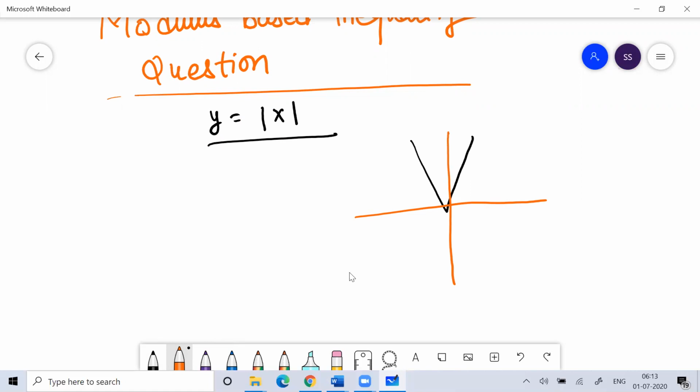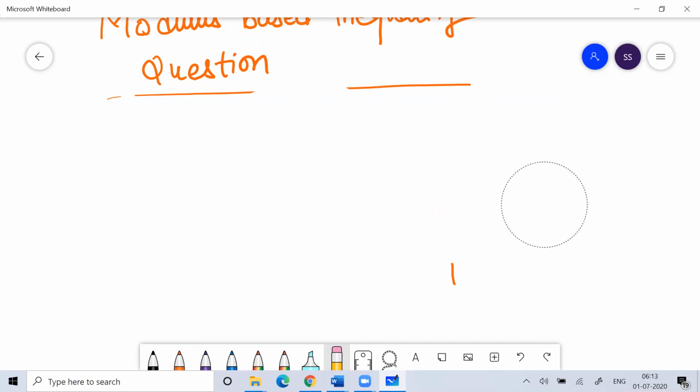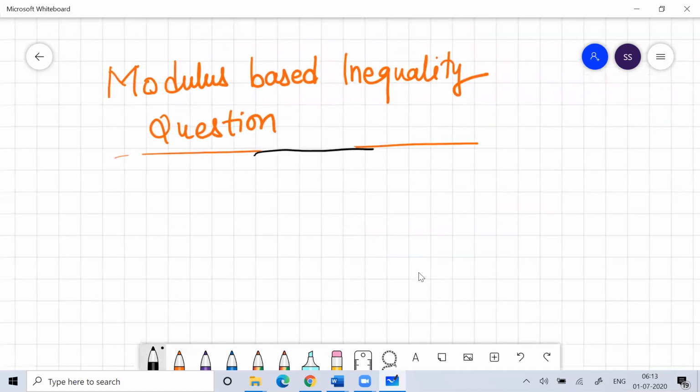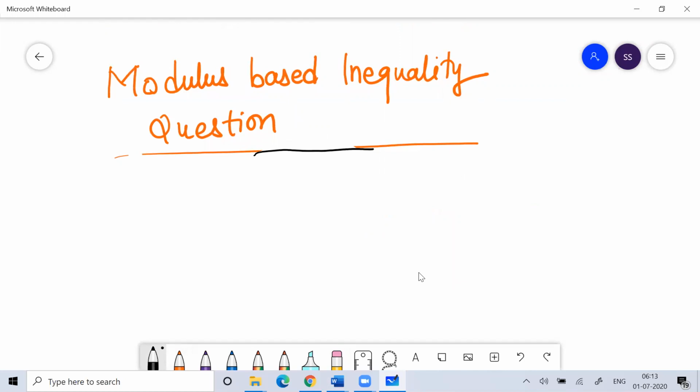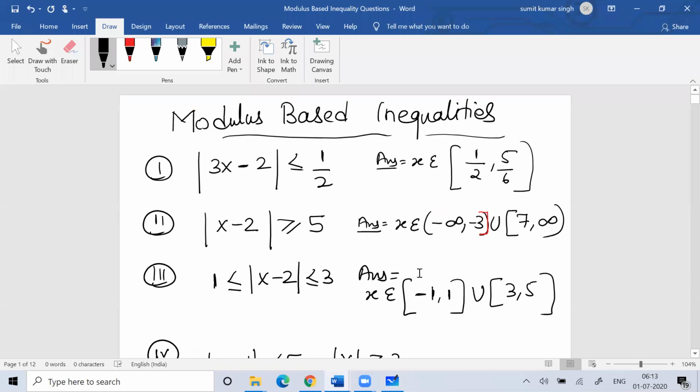So basic knowledge I believe everyone has about modulus. Fine, so let's not discuss much about modulus and let's try to solve the problem. The intention of the session is to give you basic knowledge about modulus and its application on inequalities. So this is question number one. Please help me solve this problem. You can write it down and pause the video, and then you can see the answer. In case of any confusion, you can watch the video, otherwise you can skip the question.